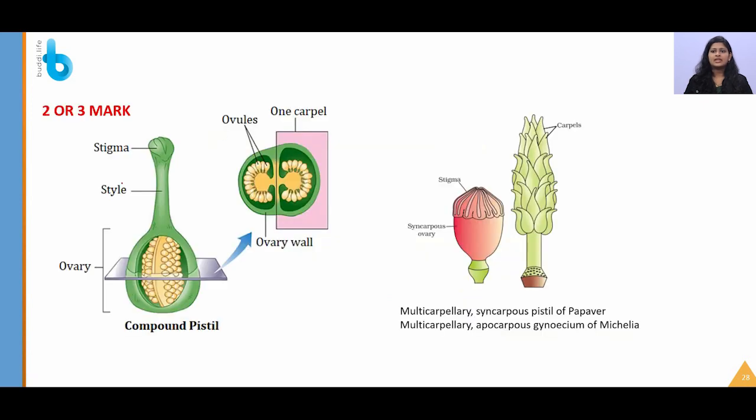You can see this is the structure of a pistil, which contains the stigma, style, and the ovary. Inside the ovary there are ovules, which are attached to the ovary by the placenta. Here the stigma serves as the landing platform for the pollen grains. All the pollen grains will come and land on the stigma. Examples: a multicarpellary syncarpous pistil is Papaver, and a multicarpellary apocarpous pistil is Michelia.